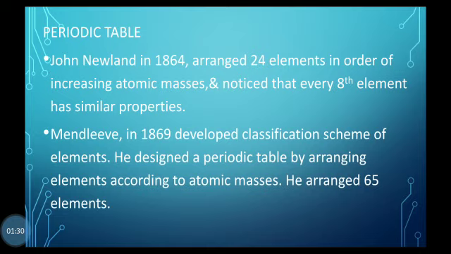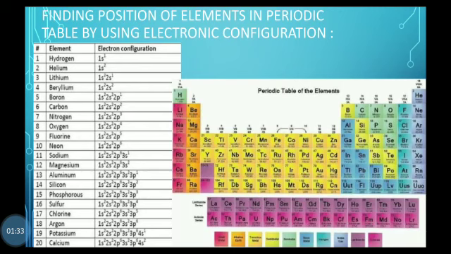Okay. Now, we are going to study about finding the position of elements in periodic table by using electronic configuration. Electronic configuration is very important, and only by knowing the atomic number of the element you can find out the place of this element in the periodic table. I have given the electronic configuration of first 20 elements here, and the periodic table is also clear to you. Now let's study about the electronic configuration of hydrogen first.